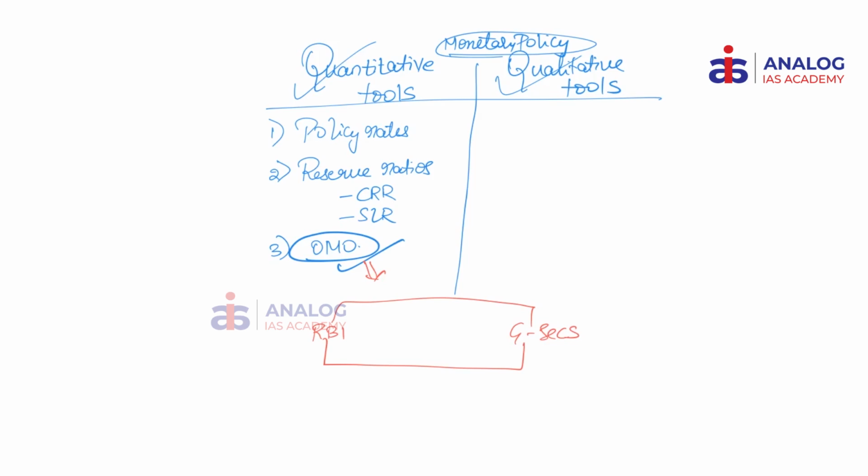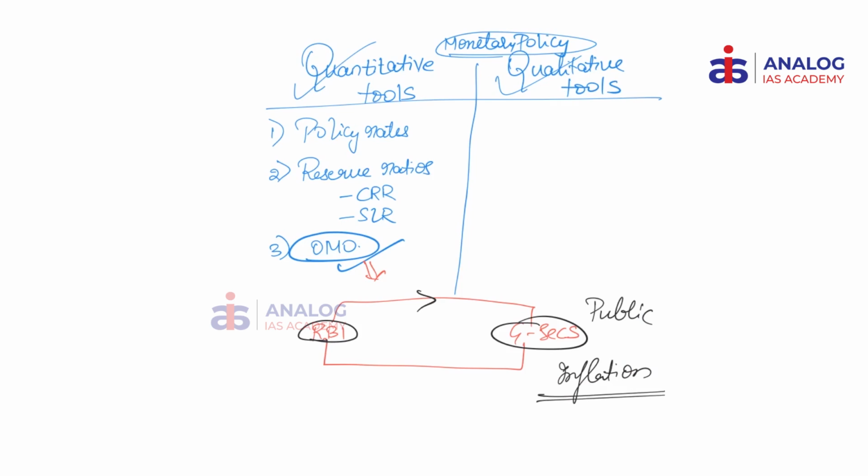So what exactly happens in this open market operations? Say for example, in our economy, if there is a lot of liquidity and people have a lot of money, in that situation, what RBI basically does is RBI sells government securities to the public and takes away their money. So this way they will be controlling inflation.